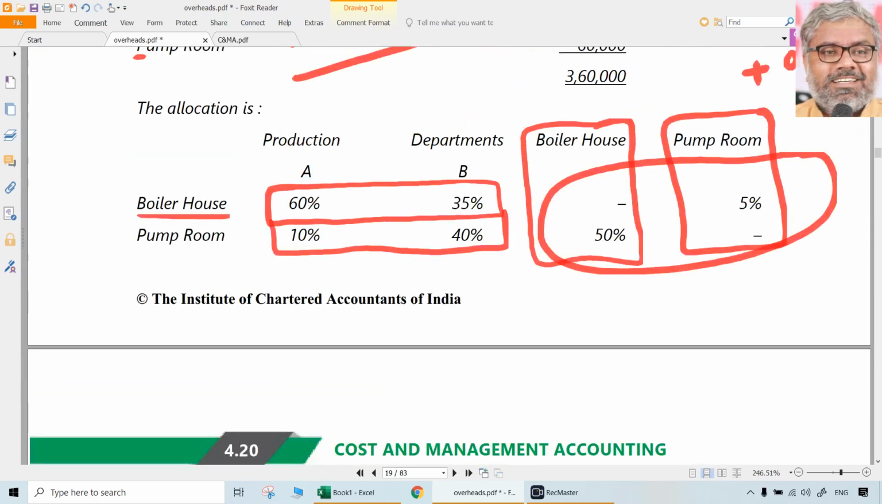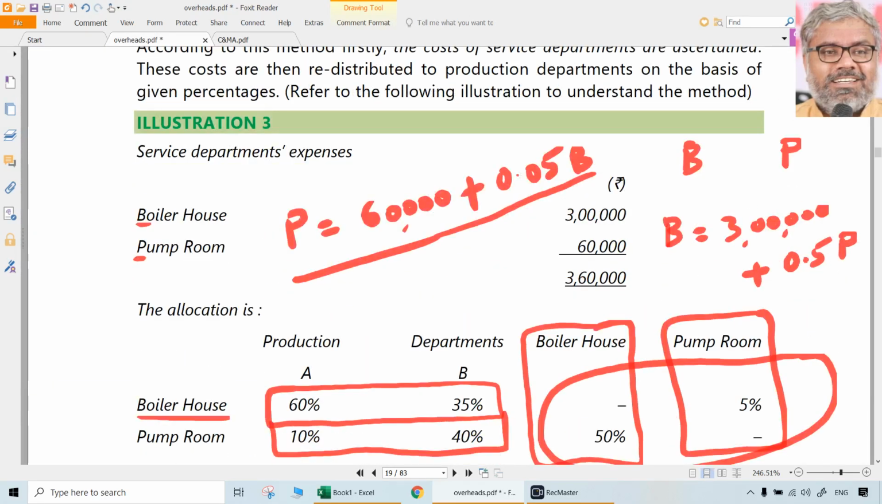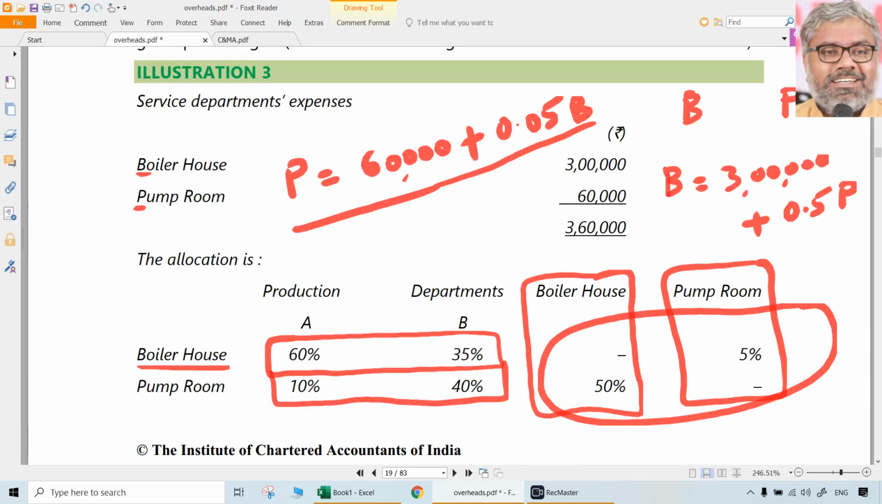You should develop these equations first using the relationship given in the question. But main point again, in developing relationships also, people will take the cost that one department is giving to other department. No, you should take the cost that other department is giving to this department. So B is equal to 3 lakhs plus 0.5 P, not 0.05 P. That is a point to be noted. How much B is getting from P, that should be part of B. How much P is getting from B, that should be part of P, but not the otherwise.